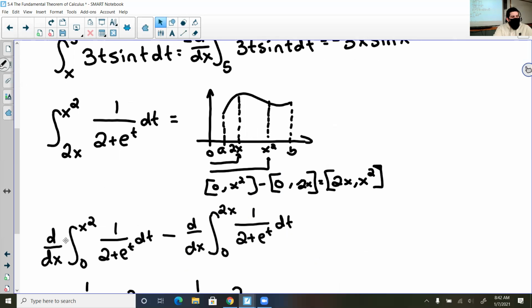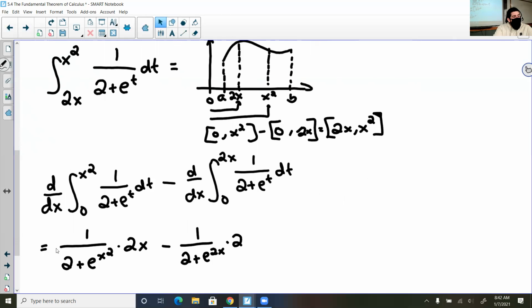So the derivative of the integral from 0 to x squared, I just said 0 because that's a common starting point. I suppose I could have done from a to x squared, but whatever. And so I'm going to go ahead and put in the x squared for the t. I'm going to put the 2x in for the t, and I'm going to notice that both of them are going to require the chain rule. So make sure you don't forget that.